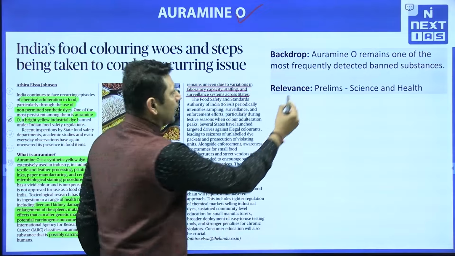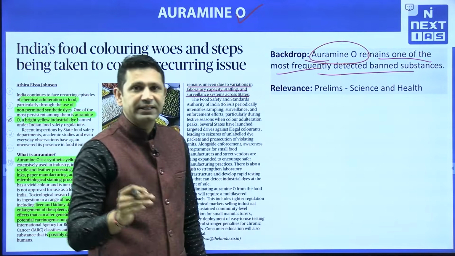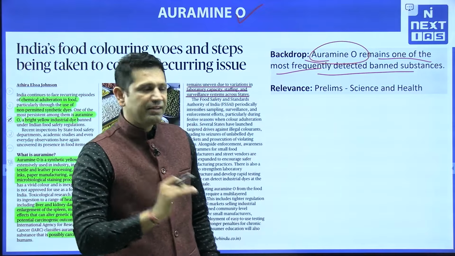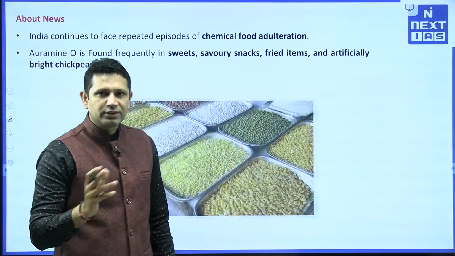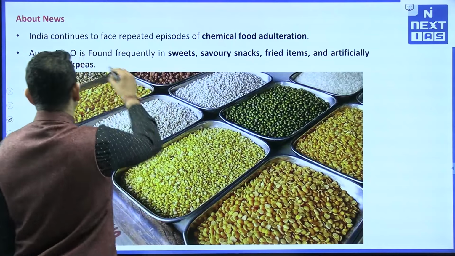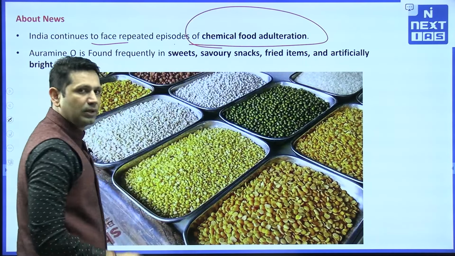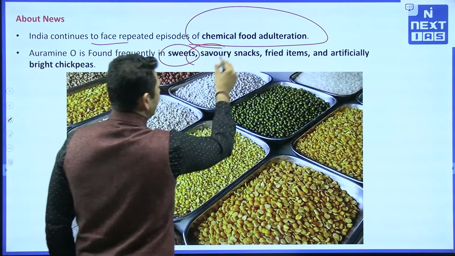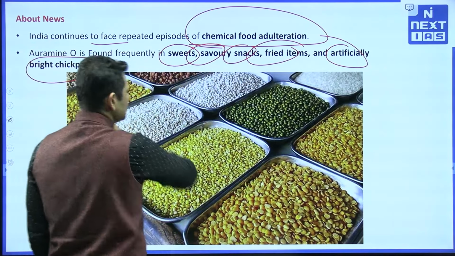The backdrop is the Auramine O remains one of the most frequently detected banned substance in the Indian food market. So that is a problem for us. The relevance is the prelims, science and health. So let's go to the news. The news says that India continues to face repeated episodes of chemical food adulteration, and this particular Auramine O is found in sweets, savory snacks, fried items and artificially brightened chickpeas.